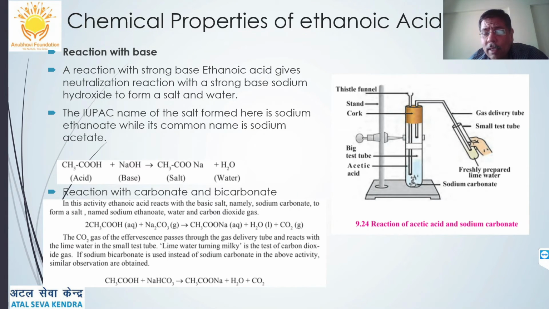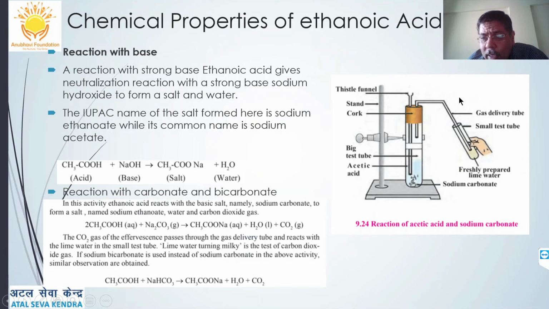So ethanoic acid or acetic acid, very important, we have ethanoic acid chemical properties. It is acidic in nature, and whenever it reacts with strong bases like sodium hydroxide, it will form sodium acetate plus water, which is a salt and water. It is a neutralization reaction. Then the reaction of carbonates and bicarbonates. In this activity, ethanoic acid reacts with the basic salt, namely sodium carbonate, to form salt, that is sodium acetate, plus water plus carbon dioxide.